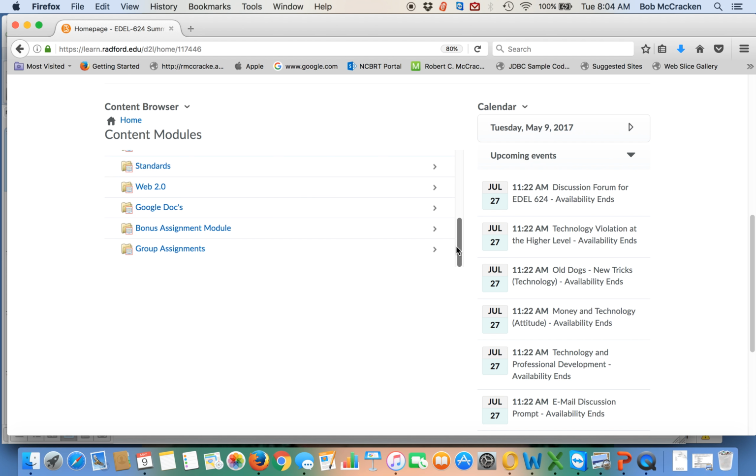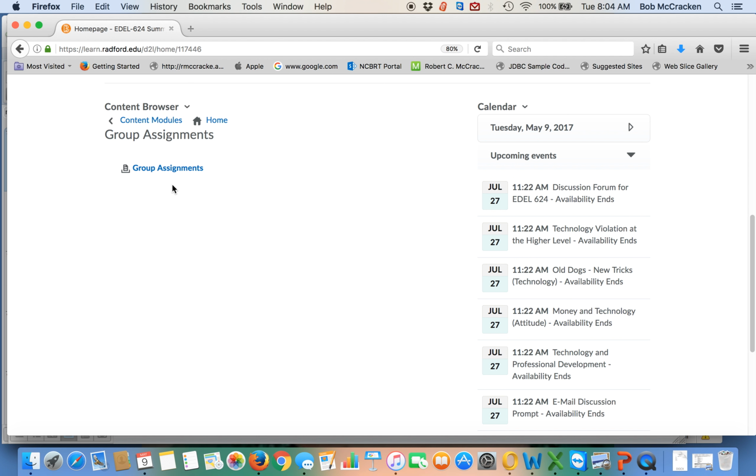If you notice, the last item here is group assignments. You will have one group. All 3 of you will be in the same group. So as you see assignments there, you'll only be working on the one group assignment yourselves. And as we open those up, this will take you directly to the group assignments that you have.